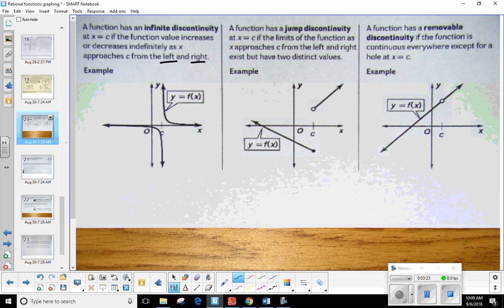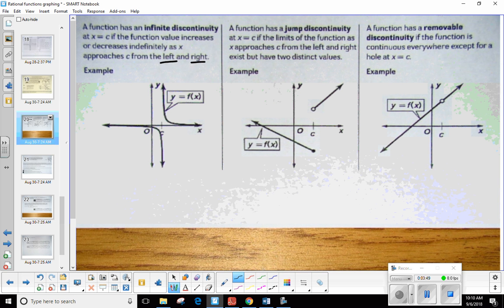Okay. We have a jump discontinuity. If we approach x from the left and the right, the limits of the function as x approaches c from the left and the right exist, but have two distinct values. So if we approach x from the left and the right, but as we approach y from both sides, we get two different numbers, that's going to represent a jump discontinuity. And it makes sense because we'll probably be looking at something like a piecewise function.